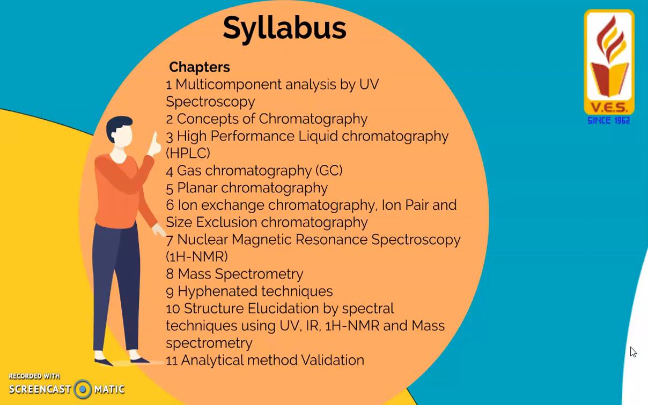Then structure elucidation by spectral techniques using UV, IR, 1H NMR and mass spectrometry. By exploring all these analytical techniques, we can interpret the structure of a compound. And the 11th chapter talks about analytical method validation.